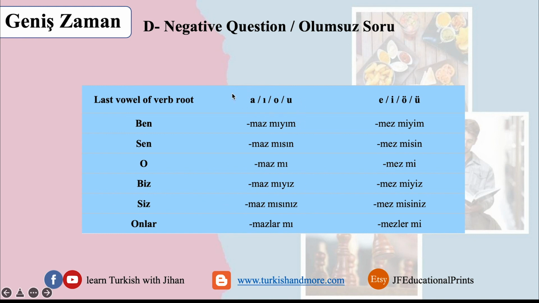When the last vowel is a, ı, o, u, or the kalın ünlü harfler, the thick ones. When the last vowel is either e, i, ö, ü, use mez and miyim. Mez misin, mez mi, mez miyiz, mez misiniz, mezler mi?